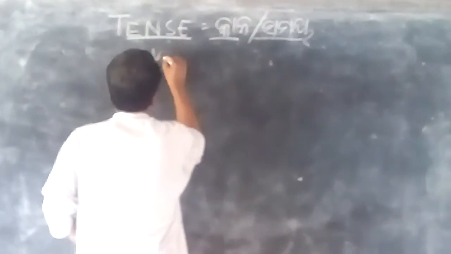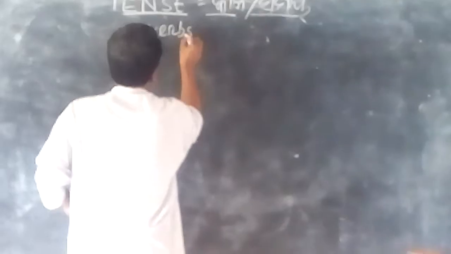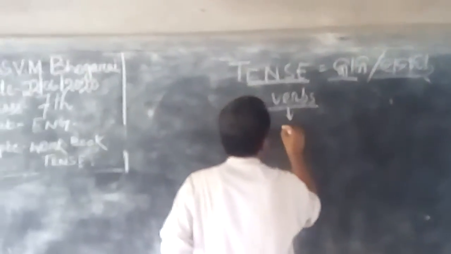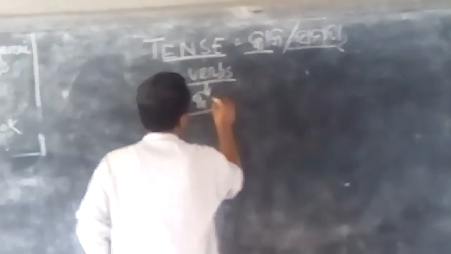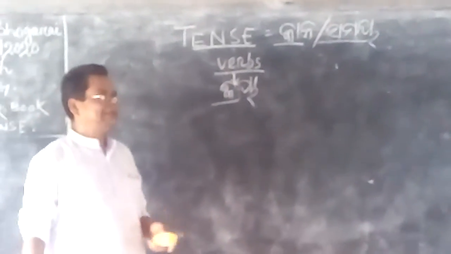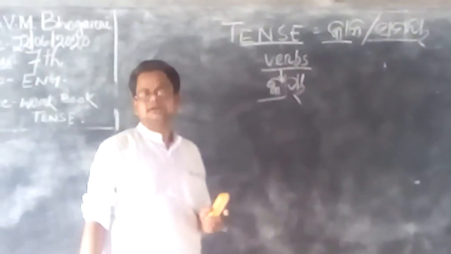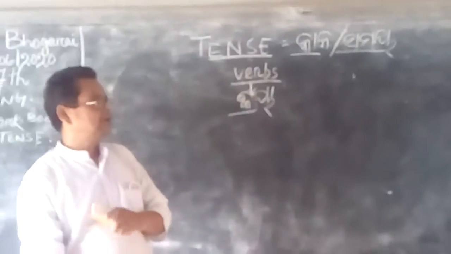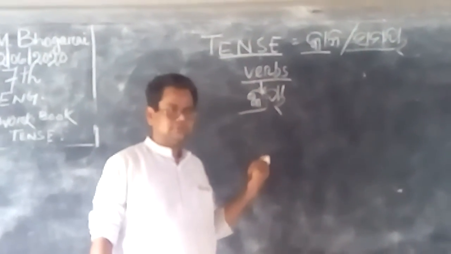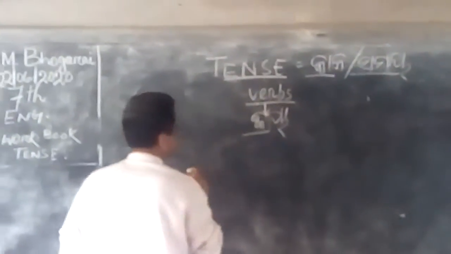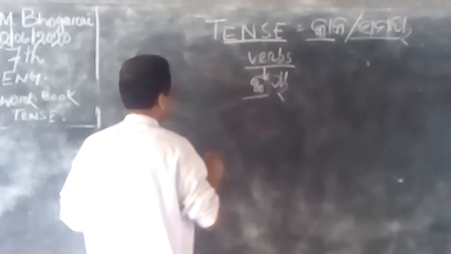So verbs or verb you can say, that means in Odia kriya. You know about it. Any action word is called verb. Any action word. What you are doing or what will you do and what you have done in past time, that is also verb. So every action word is called verb.